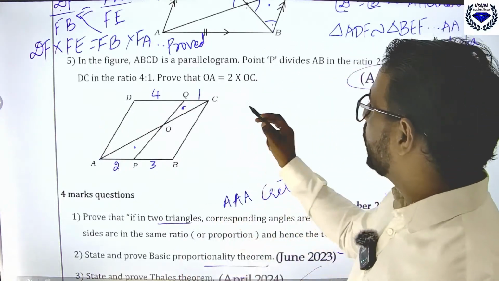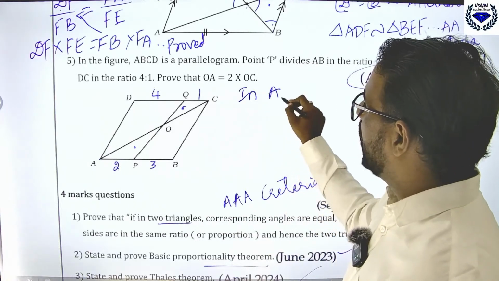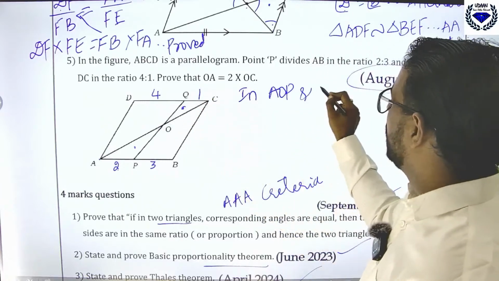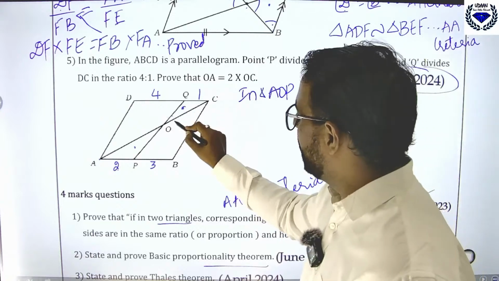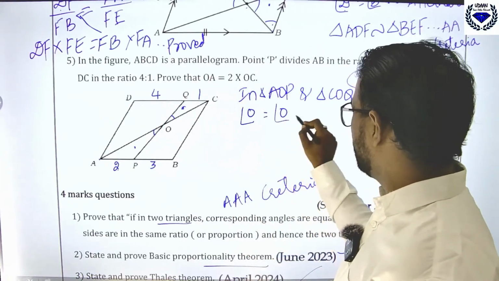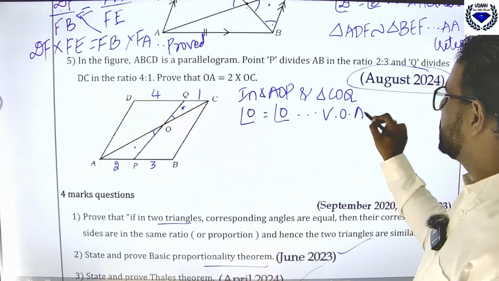So what you can do is take this triangle. In triangle AOP and triangle COQ, these angles are equal. Already you know why these two are equal, because they are vertically opposite angles.